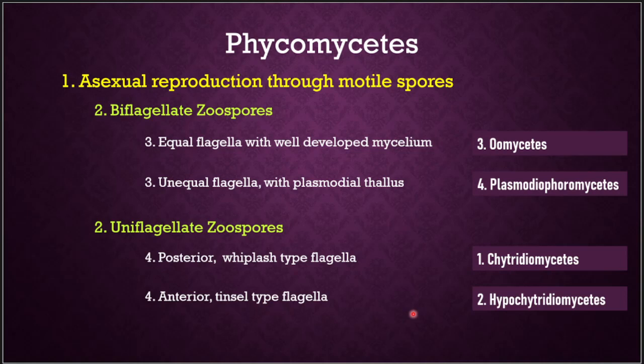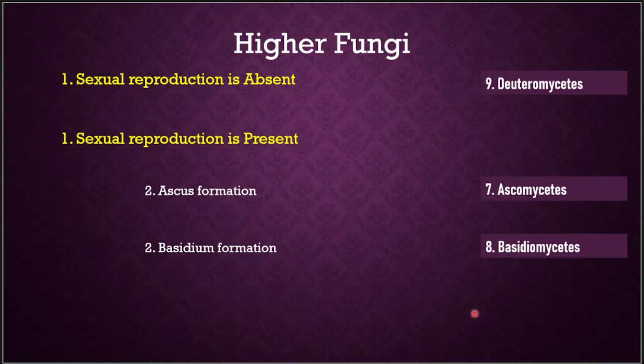So this is how the key for Phycomycetes can be drawn based on the zoospore system. Then we can delimit the three higher order fungi, three classes of the fungi. If sexual reproduction is absent, then it is called Deuteromycetes, fungi imperfecti.